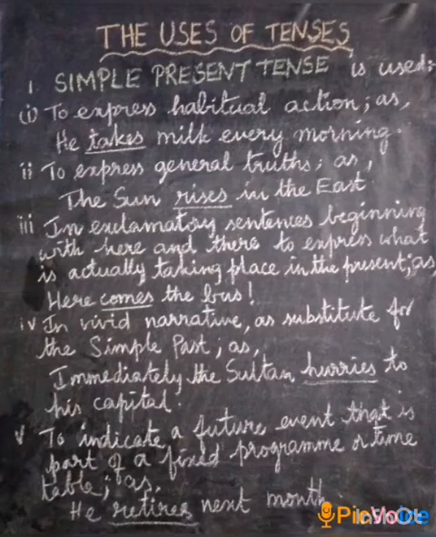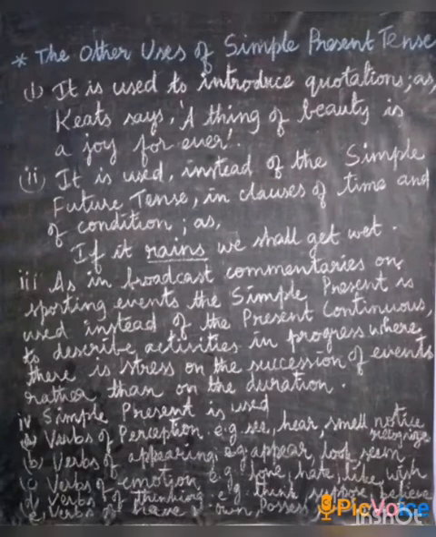To indicate a future event that is part of a fixed program or timetable. For example, he retires next month. Now we are going to learn the other uses of simple present tense. It is used to introduce quotations. For example, Keats says, "A thing of beauty is a joy forever."